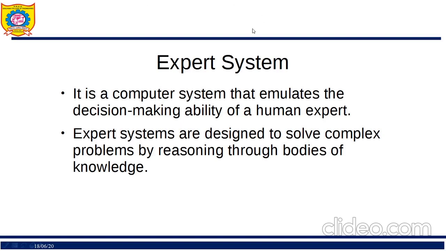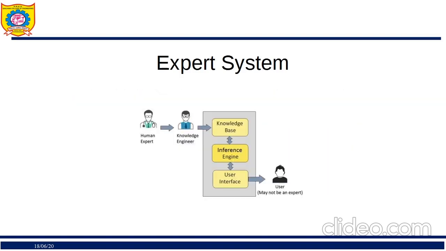So everything is around knowledge. If I want to solve complex problems, I need knowledge. You can see over here, this is the doctor, the human expert in a particular field. The knowledge engineer is this. So these are engineers. What they will do is they will take the experience, the information, the knowledge from the doctor, and they will build this particular system, and finally the system will be given to the end user, that is a common man who can use this particular system.